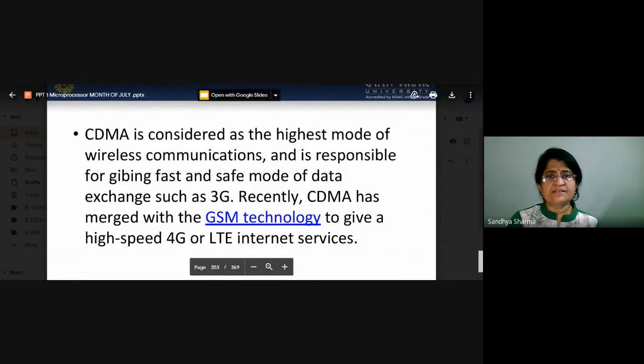Now, CDMA is considered a high mode of wireless communication and is responsible for giving a fast and safe mode of exchanging data such as 3G. Recently, CDMA has been merged with GSM technology to give high-speed 4G or LTE internet services.